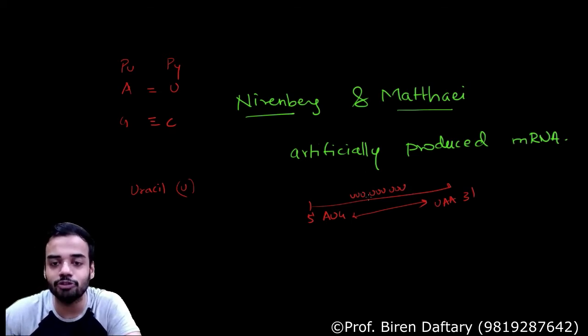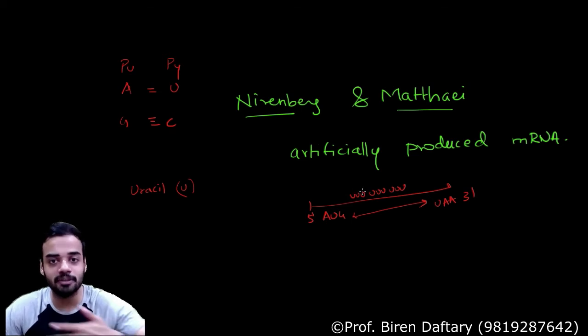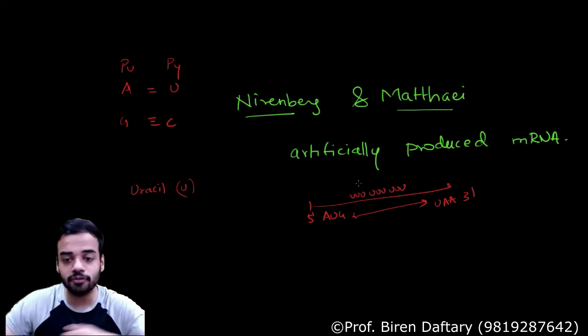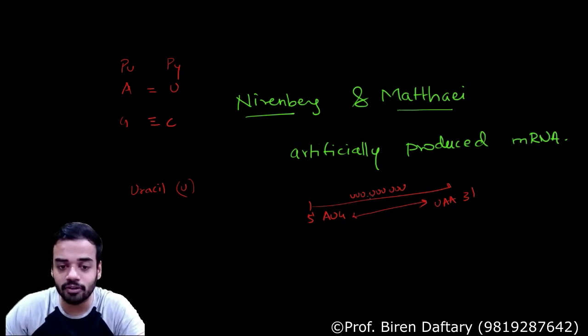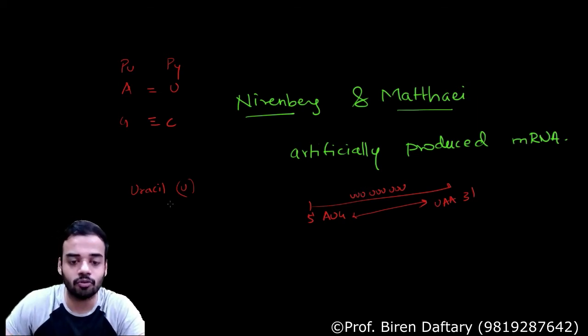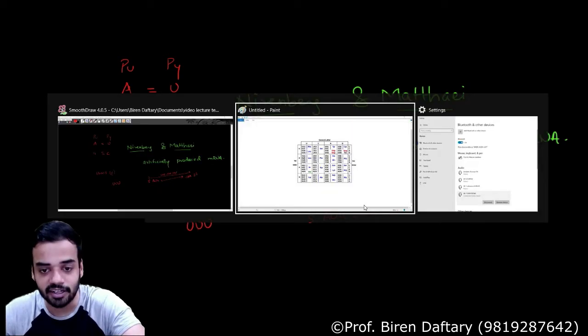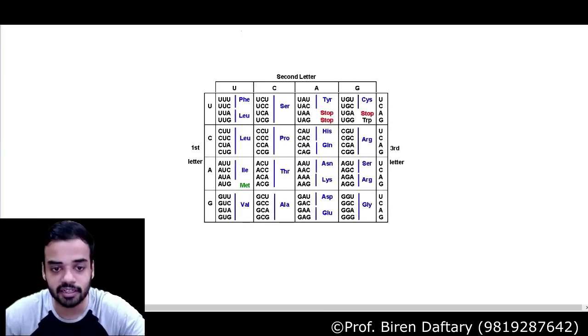The codon was only UUU, because they are saying that they produced a nucleotide codon having only U. If the codon has only a single nucleotide U, then obviously the codon is going to be UUU only. Now let us study in that chart where UUU is. First letter U, second letter U, and now the third, so here we get UUU.